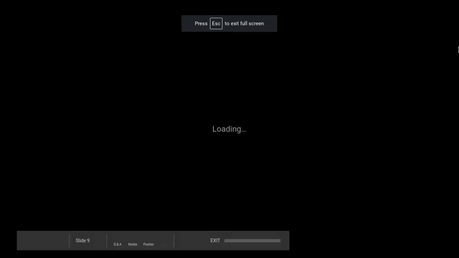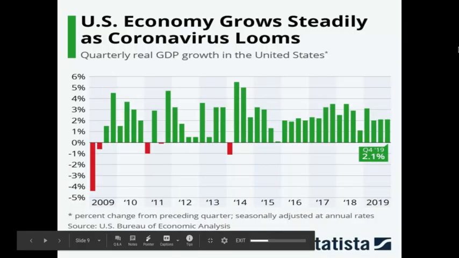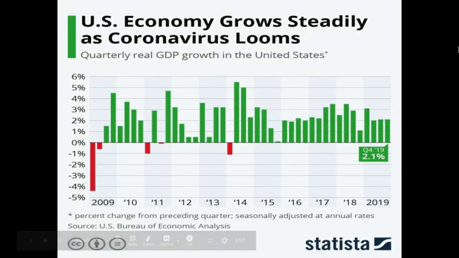All right, Econ Squad, this is our final graph illustrating the annual change in GDP for the United States over time. This graph illustrates that change from 2009 to 2019. As I go through this graph and highlight the different points in the business cycle, I want you to count how many business cycles our economy has had in the last 10 years, from 2009 to the end of 2019.